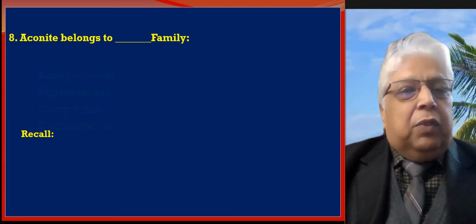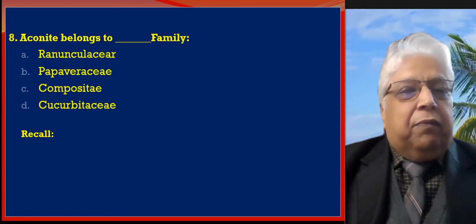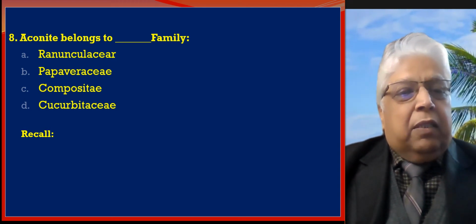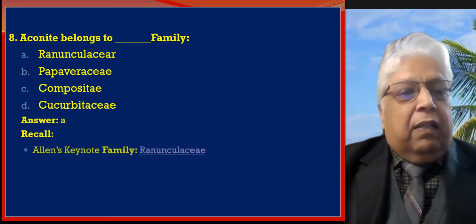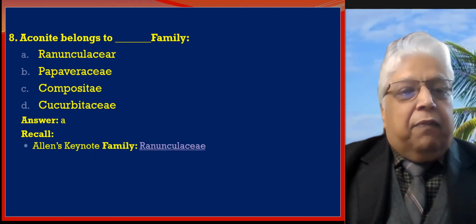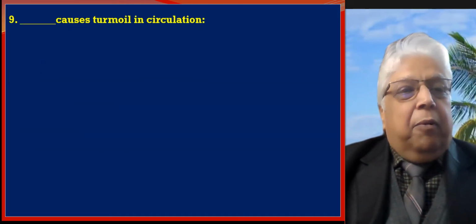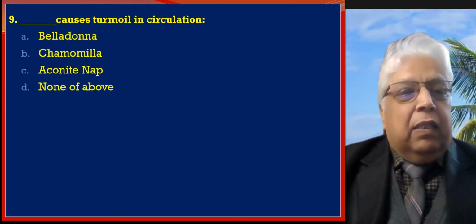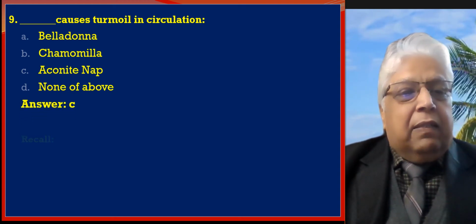Aconite belongs to the following family. We have Ranunculaceae, Piperaceae, Compositae, and Cucurbitaceae. Answer is A, Ranunculaceae. Reference is Allen's Keynotes. Fill in the blank: causes turmoil in circulation. Belladonna, chamomilla, aconite, and none of above. Answer is C.